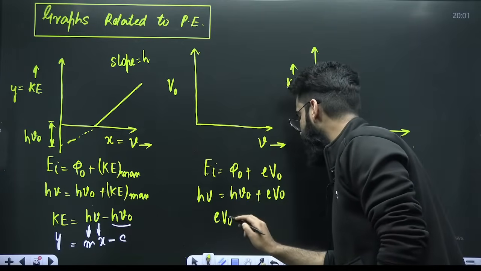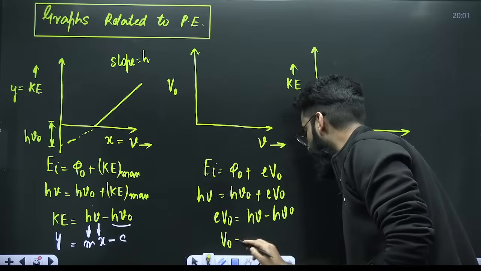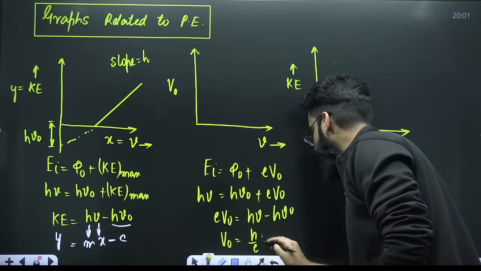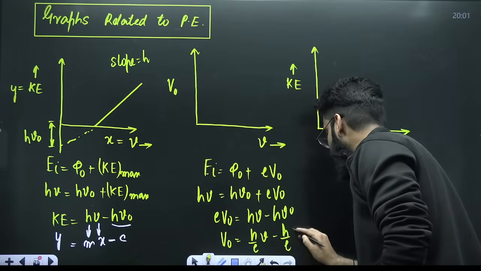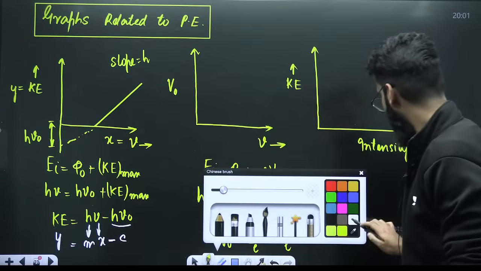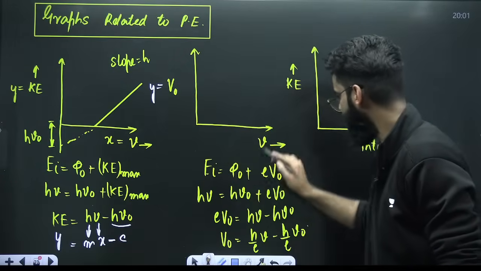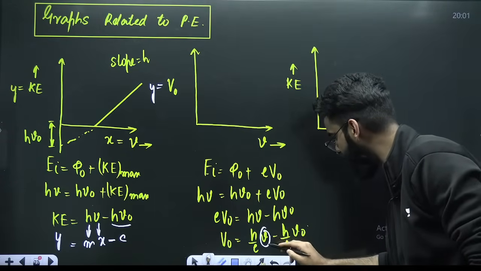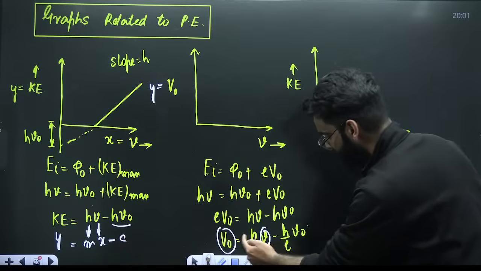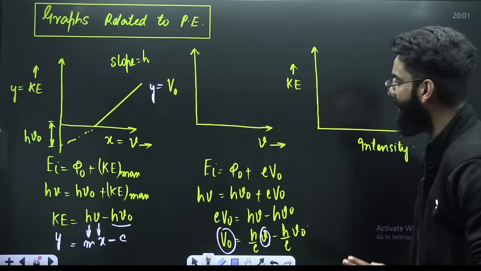Or I can say e V naught is equal to h nu minus h nu naught, or V naught is equal to h divided by e times nu minus h divided by e times nu naught. Correct? If you look at it carefully, V naught you are plotting along the y-axis and nu along the x-axis. So y is equal to mx minus c.